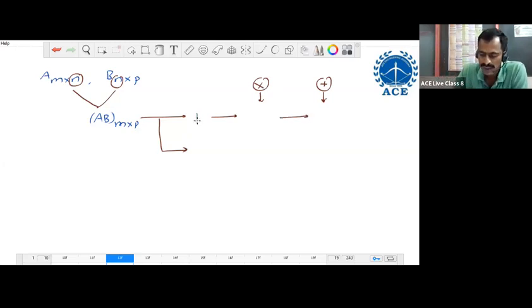Now for each element, the number of multiplications is the same as the inner dimension n. For each element, the number of additions is inner dimension minus 1. Like that for all MP elements. For one element, the number of multiplications is n and the number of additions is n minus 1. Like that for all elements. The total number of elements is m into p only.